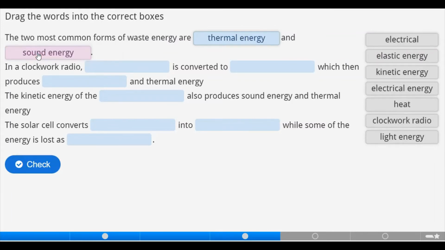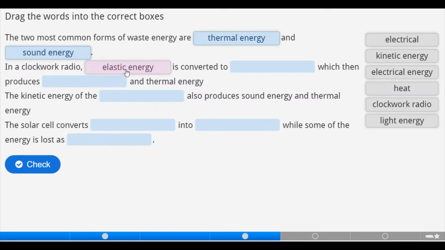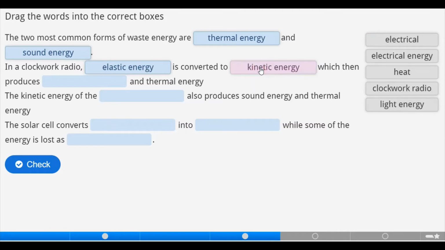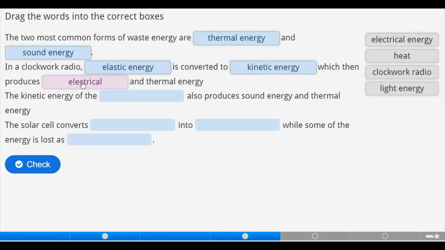Now, in the clockwork radio, we want to check what happens. Elastic energy is converted to kinetic energy, which then produces electrical and thermal energy. The kinetic energy of the clockwork radio, okay, let's pick it there, also produces sound energy and thermal energy.